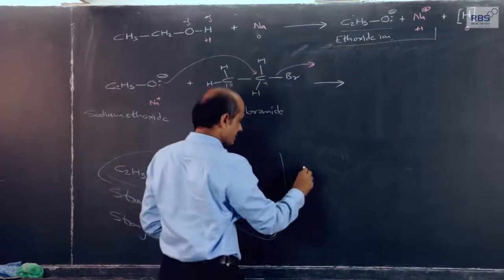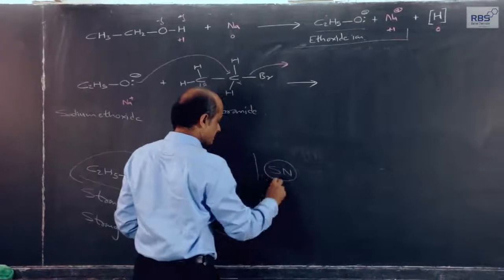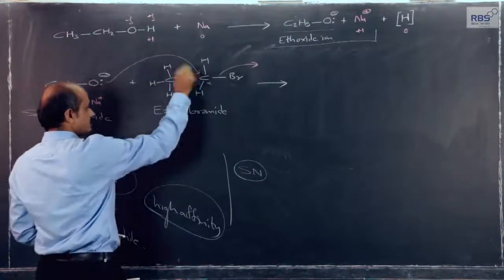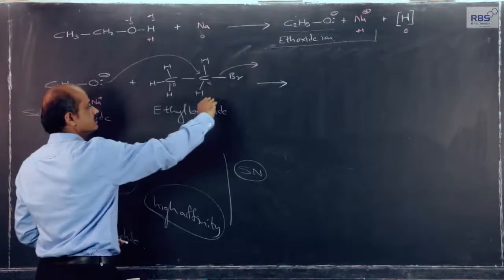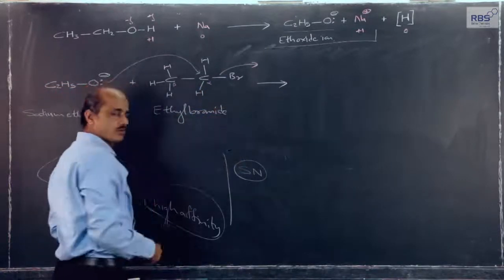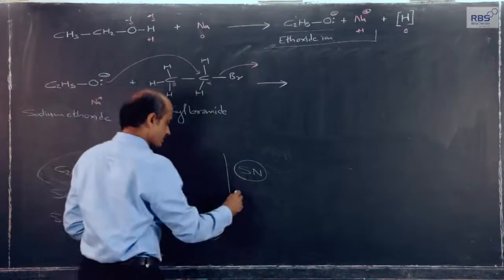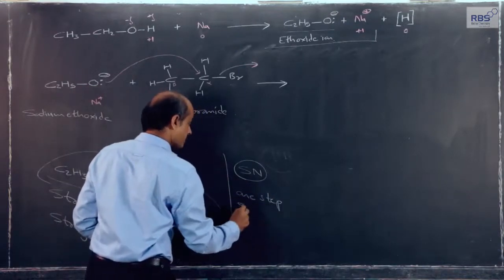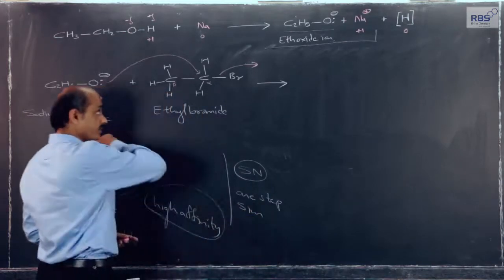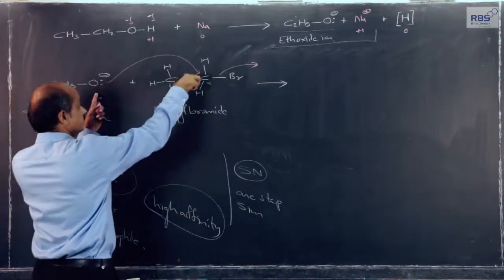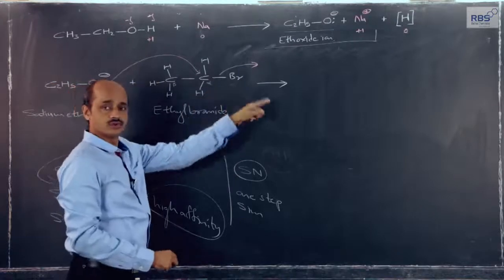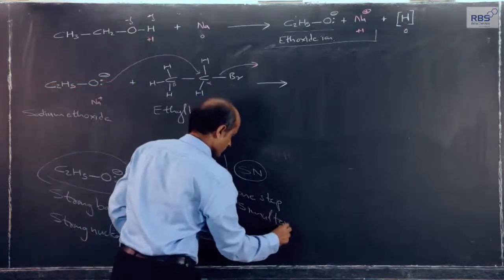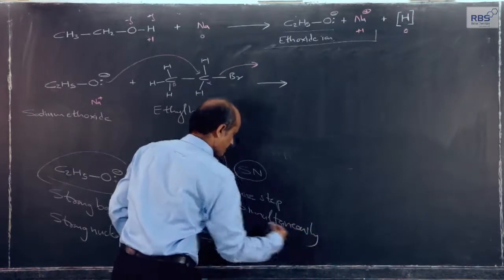Therefore, this is an example of SN reaction, but the attack of nucleophile and removal of bromine in the form of Br minus take place in one step, simultaneously. Formation of the new bond and breaking of the earlier bond take place simultaneously.